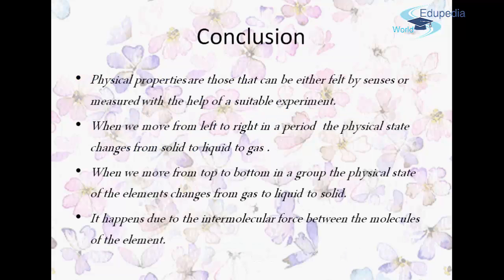Now friends, I conclude this session. First, physical properties are those that can be either felt by the senses or measured with the help of a suitable experiment or equipment. When we move from left to right in a period, the physical state changes from solid to liquid to gas. And when we move from top to bottom in a group, the physical state of an element changes from gas to liquid, then to solid. Basically, it happens due to the intermolecular force between the molecules of the element and also the kinetic energy. I hope you have an idea of the physical state of the elements, and how the physical state of elements changes in the periodic table with respect to groups and periods.